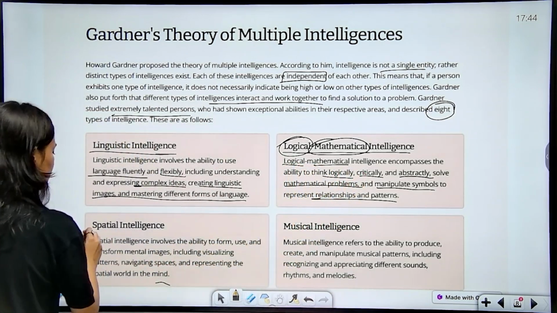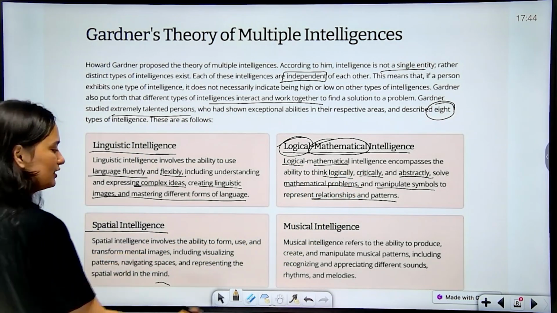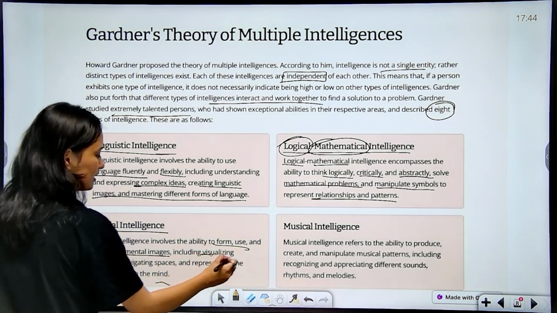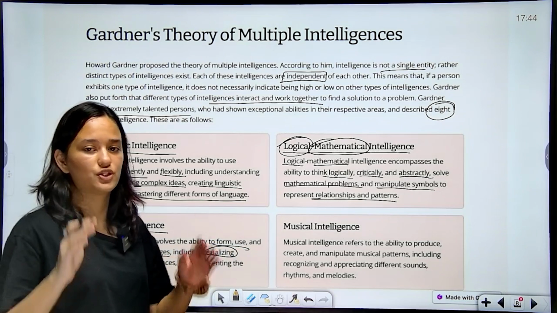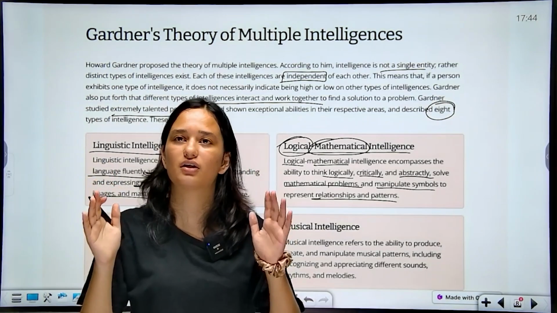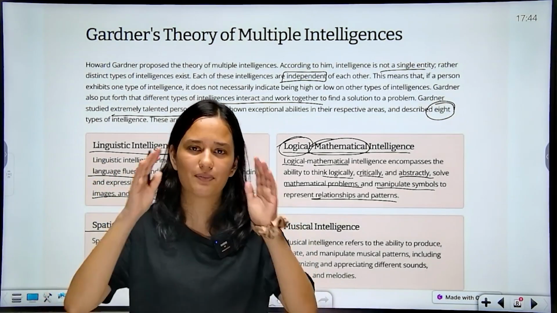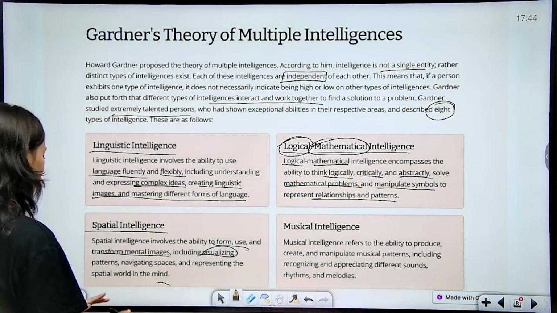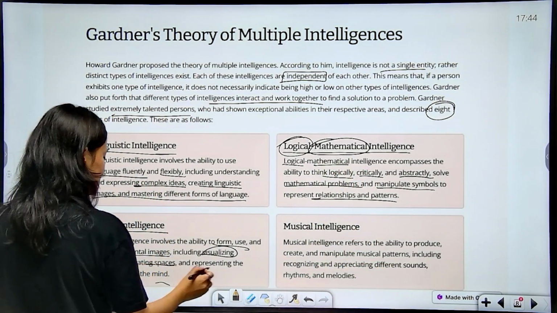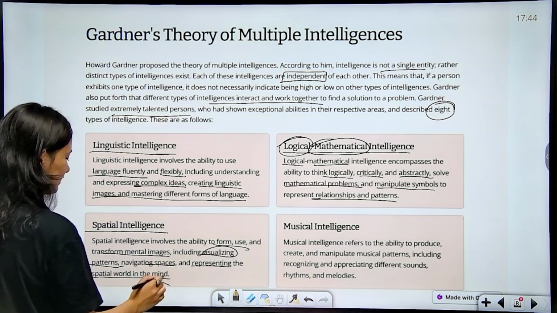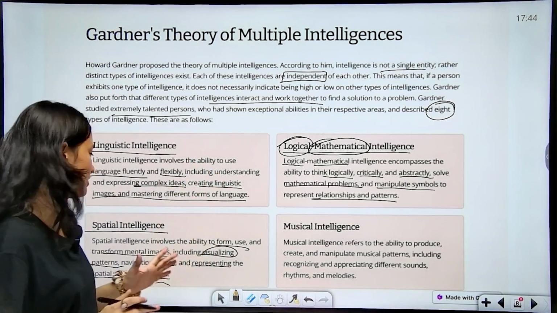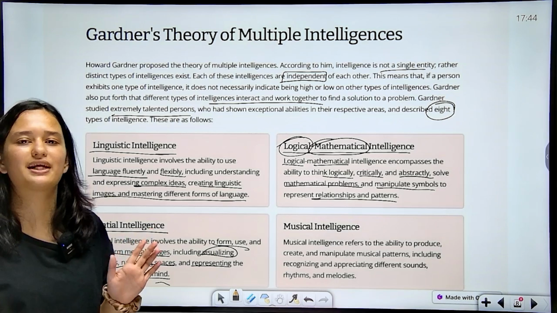Next we have spatial intelligence. It involves the ability to form, use and transform mental images, including visualizing. That is what I explained earlier, visualizing. Imagine an interior designer, or an architect. They are visualizing patterns, navigating spaces and representing the spatial world in the mind. So they are imagining all this. That's the ability, spatial intelligence, you are imagining it.